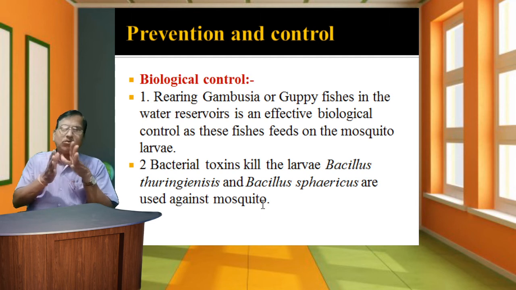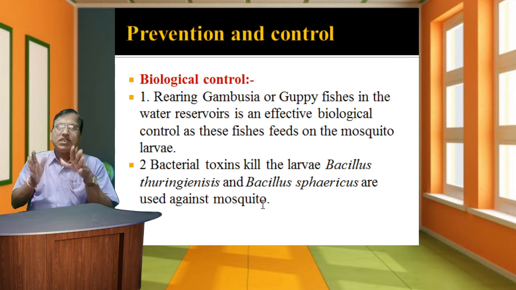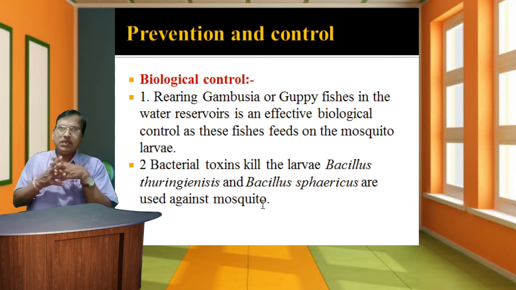In biological control, first, rearing Gambusia or guppy fish in water reservoirs is an effective biological control, as these fishes feed on mosquito larvae. Second, bacterial toxins such as Bacillus thuringiensis and Bacillus sphaericus are used against mosquito larvae.